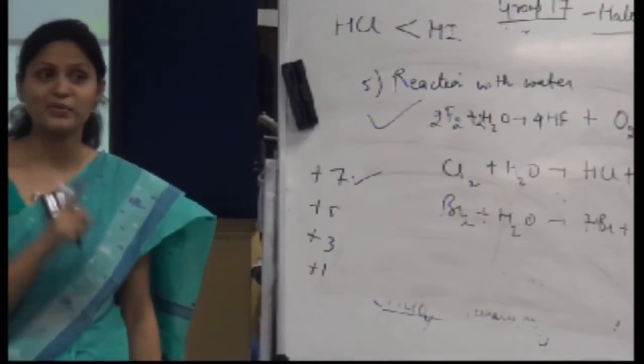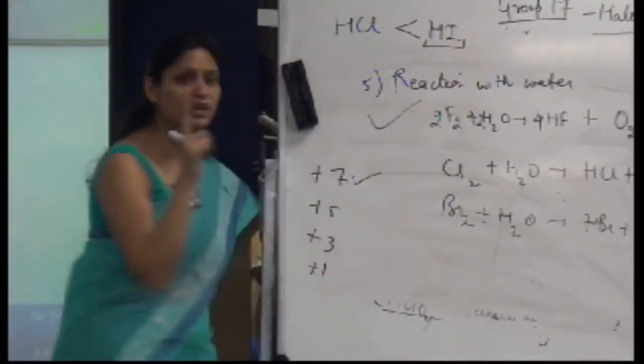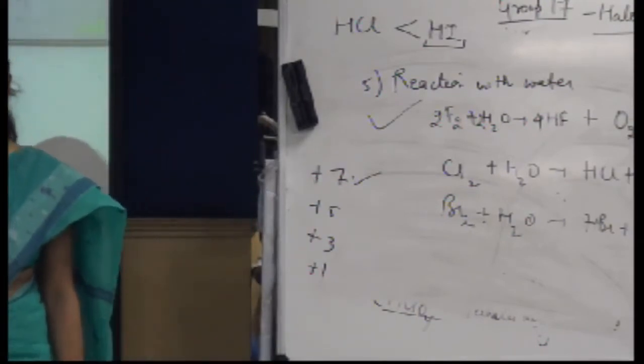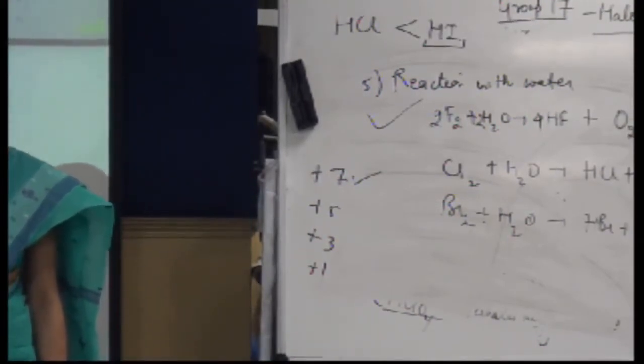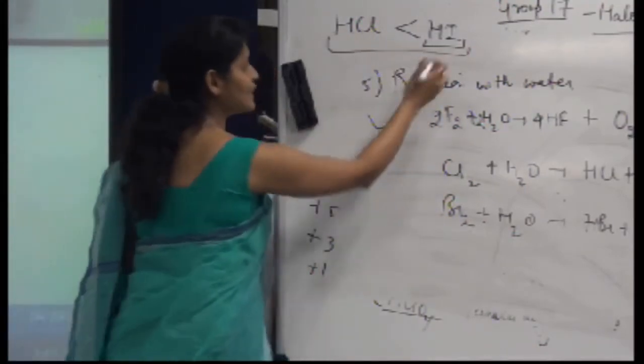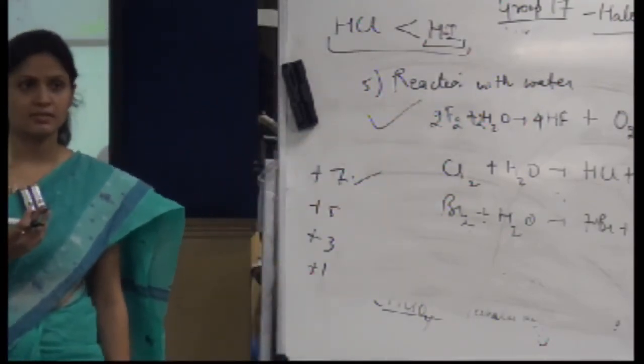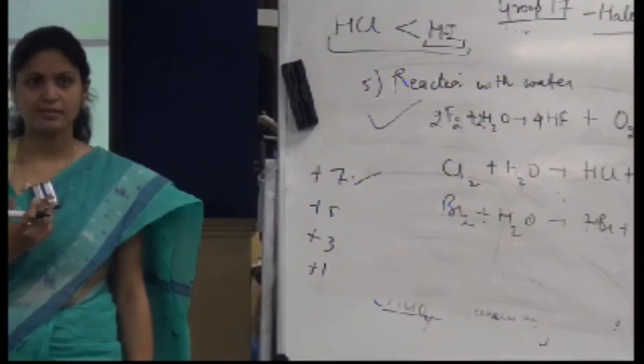Again, you are ignoring the fact that in this case the electronegativity difference is small, right? Although all of these are halogens, this bond is weaker because of the size effect, right?